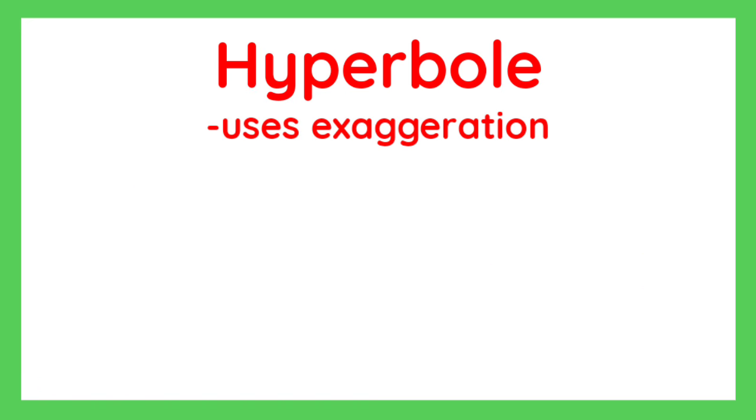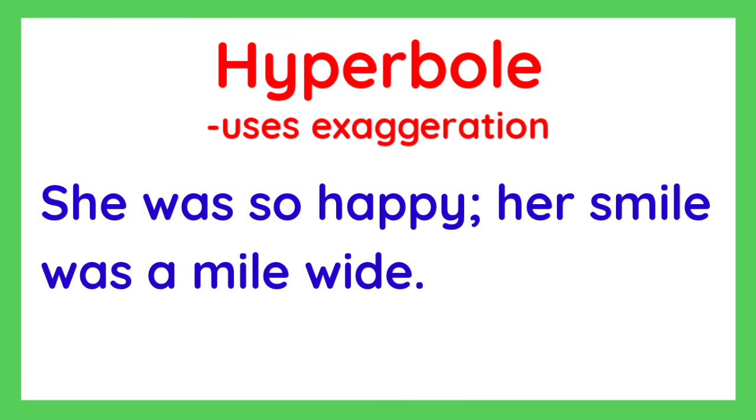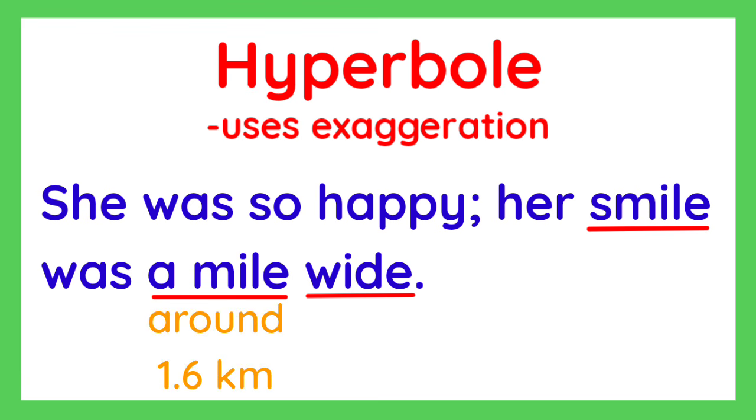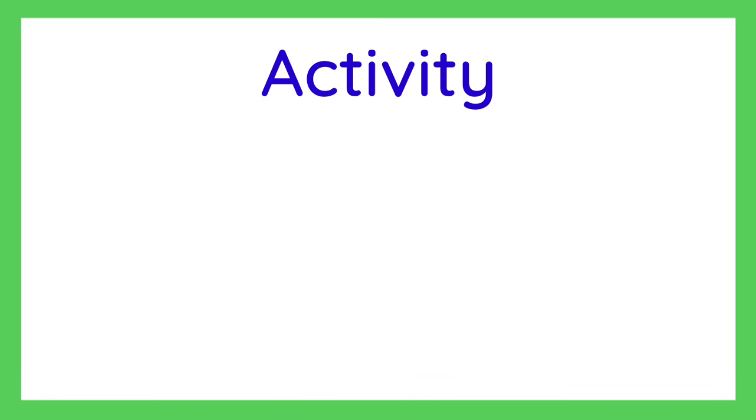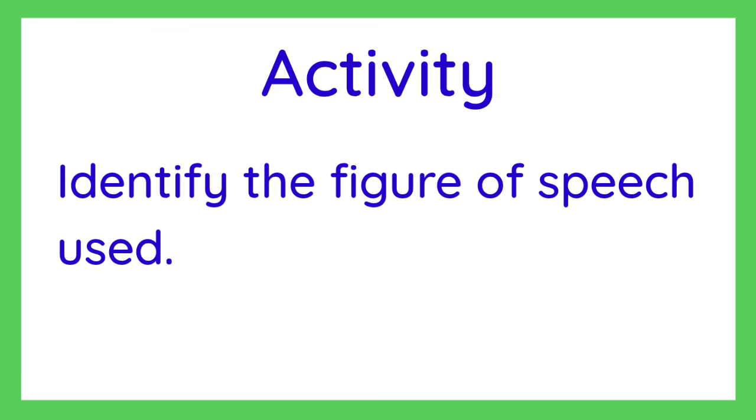Another example. She was so happy. Her smile was a mile wide. Why is this an example of hyperbole? Because it describes a wide smile in an exaggerated way. A mile is around 1.6 kilometers. So, are you now ready for an activity? Your task is identify the figure of speech used in each sentence.